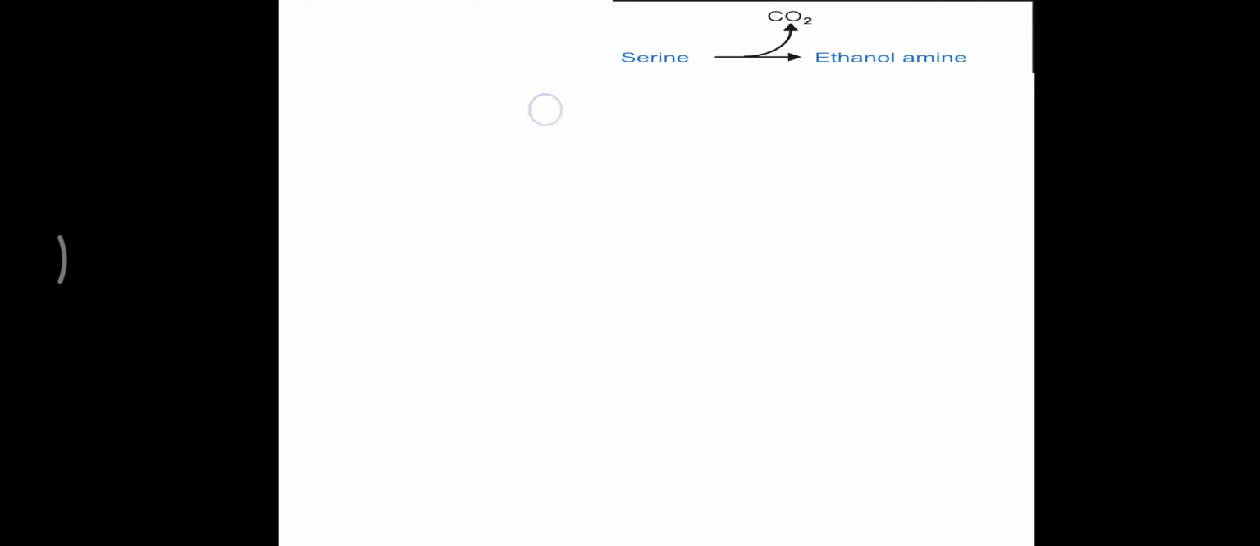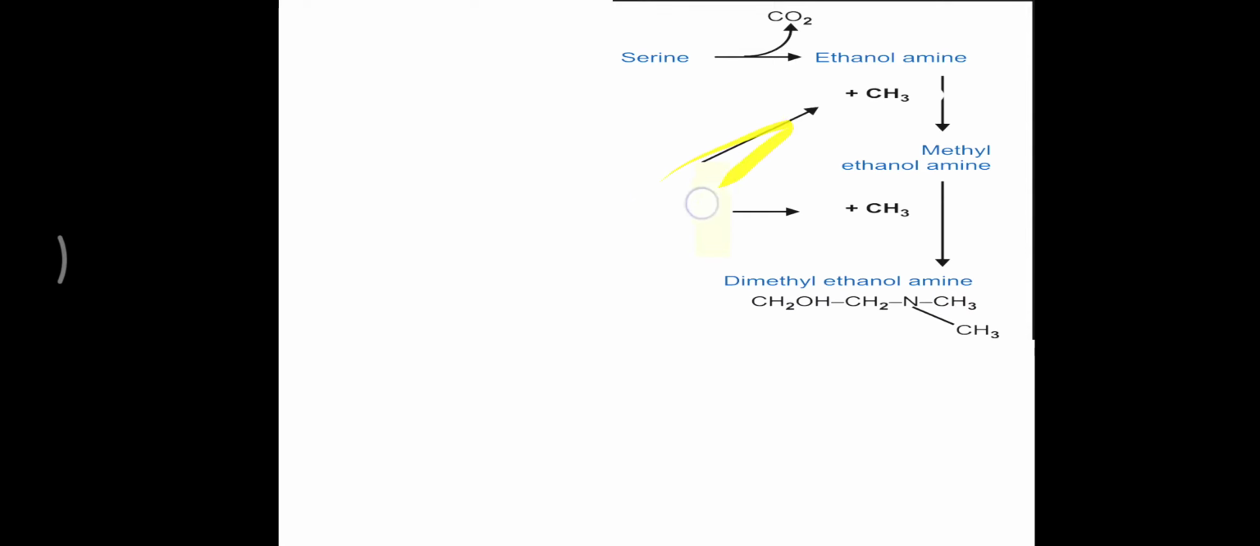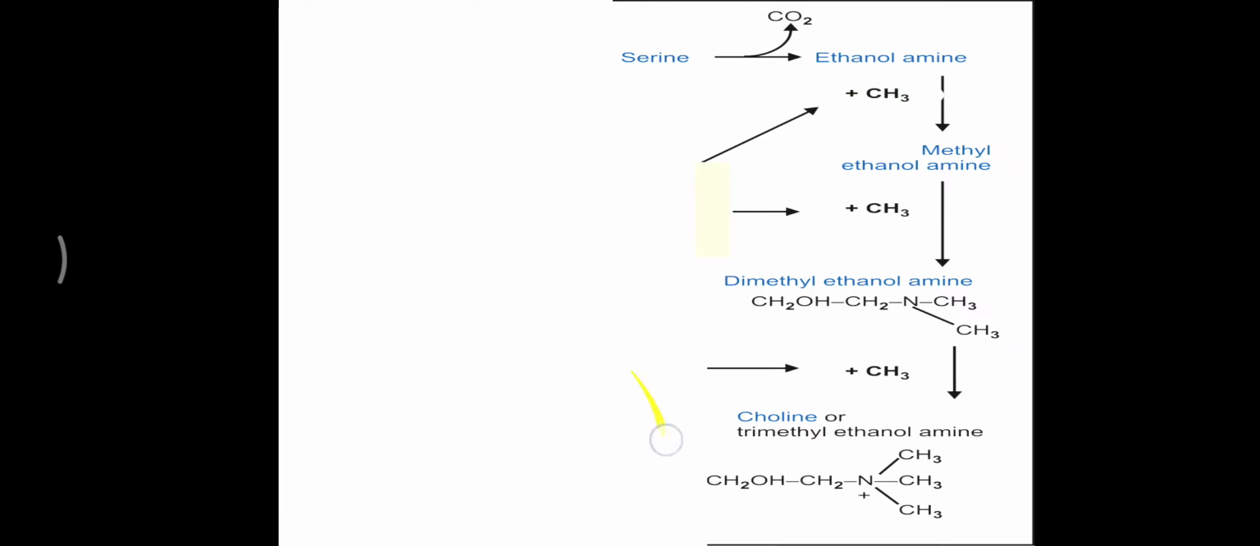First of all, serine will undergo decarboxylation, meaning a carbon dioxide molecule is removed, and it finally forms ethanolamine. Now over that ethanolamine, methyl groups will be added. So methyl ethanolamine, dimethyl ethanolamine, and finally trimethyl ethanolamine, which is called the choline molecule. This choline can be utilized for acetylcholine and phosphatidylcholine formation.